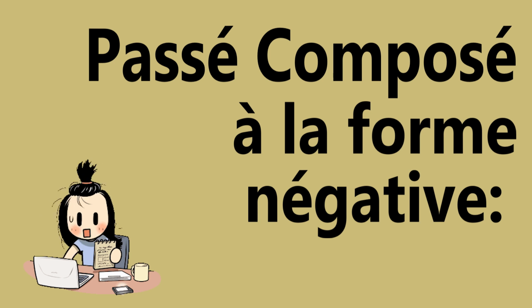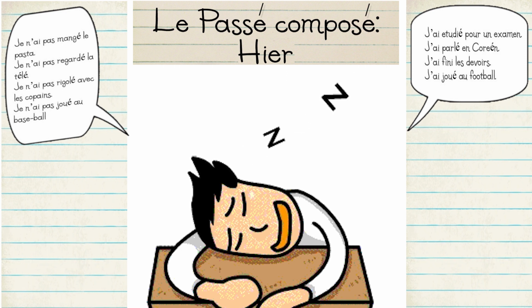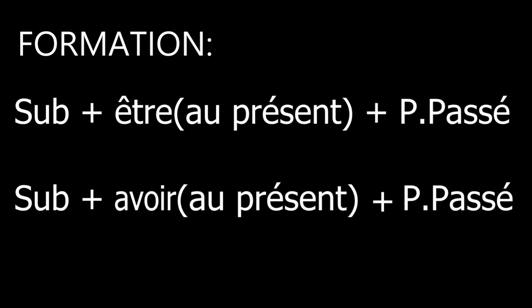As we know, le passé composé is the simple past tense, or you can say present perfect tense, which is used to express something that has been completed in the past, or something that was done in a certain amount of time. And before we start, just have a look at the formation of passé composé. We have two cases here, être and avoir. First of all, we write the subject, then comes the auxiliary verb. Être or avoir, we will choose these verbs according to the action. Then comes the past participle of the main action, the action we are going to talk about in our sentence.